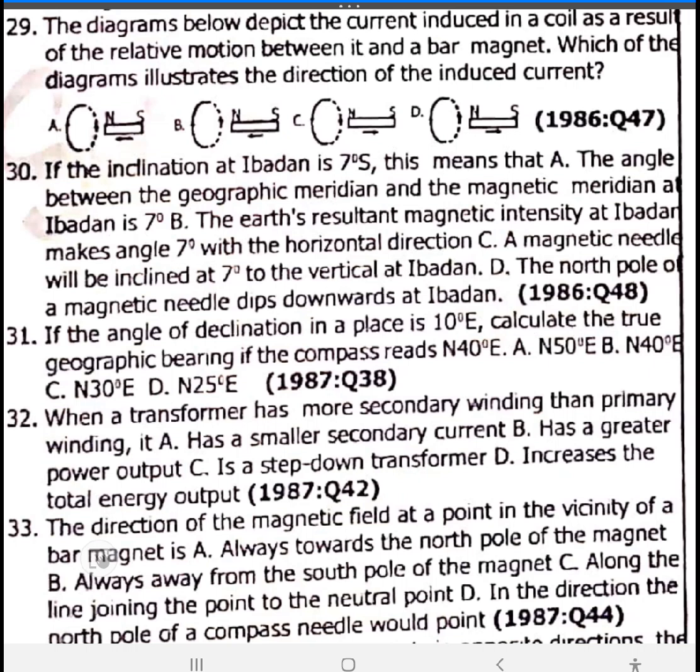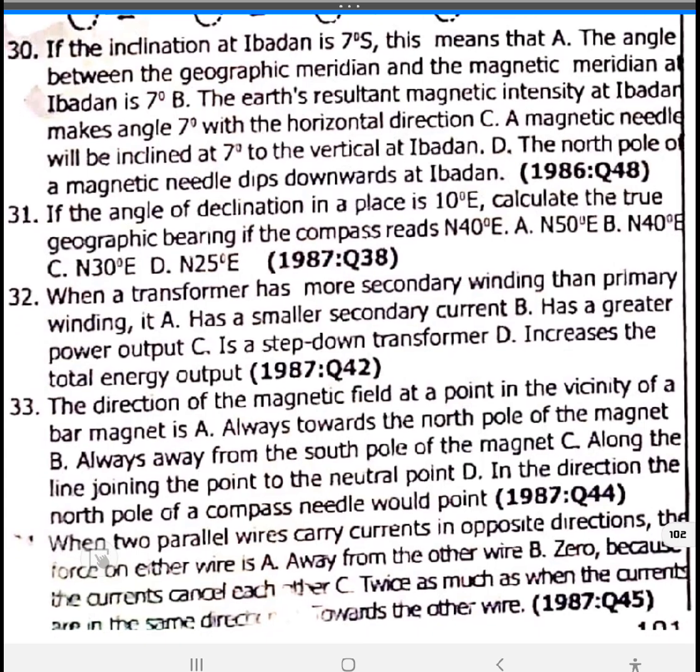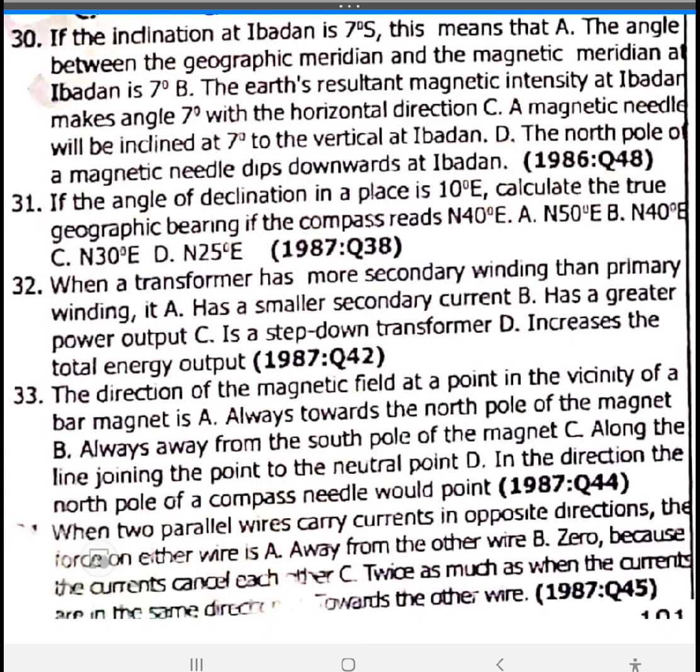Next, take this down. When home appliances get spoiled or burnt, say the light burns out, this is due to high voltage and not high current. This is due to high voltage and not high current.